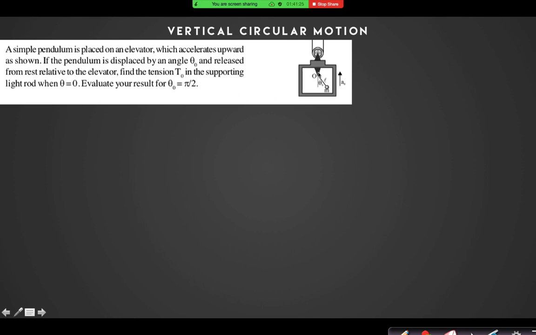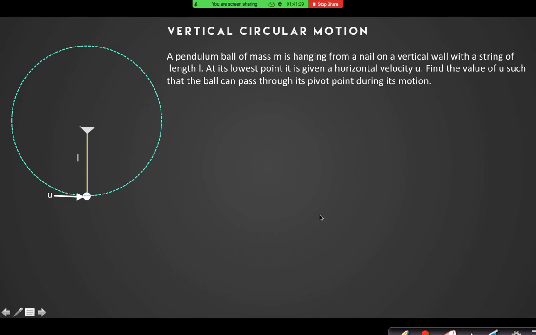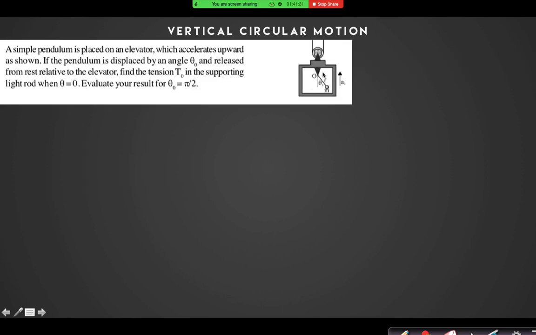I think this tension it is asking about, the tension here at this point, or the tension in the string, the answer will be the same. So when theta will be equal to 0, what will be the tension that I have to find, right? And then you put the value of theta naught to be pi by 2 to get the second answer.